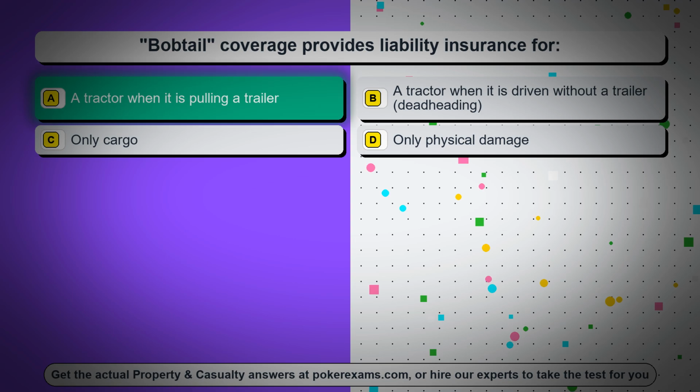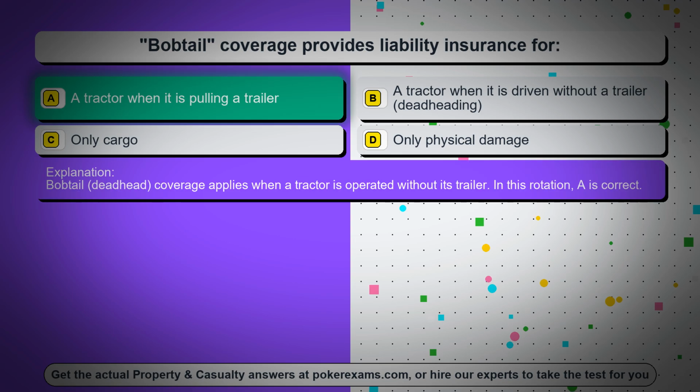The correct answer is option A, a tractor when it is pulling a trailer. Bobtail, deadhead, coverage applies when a tractor is operated without its trailer. In this rotation, A is correct.